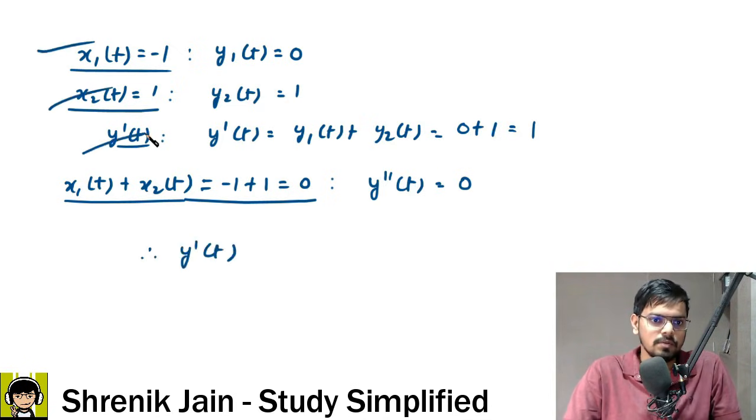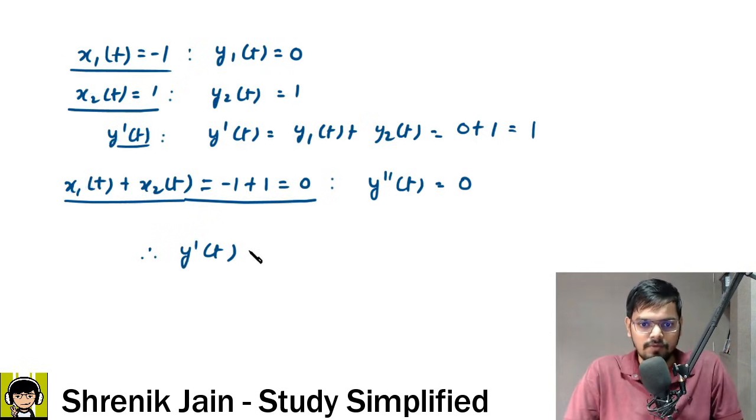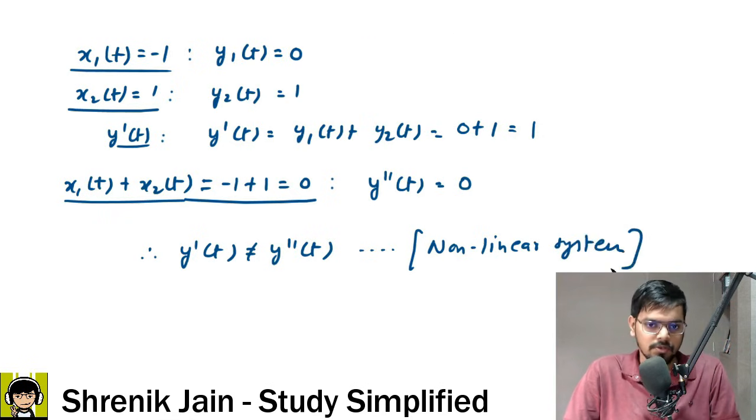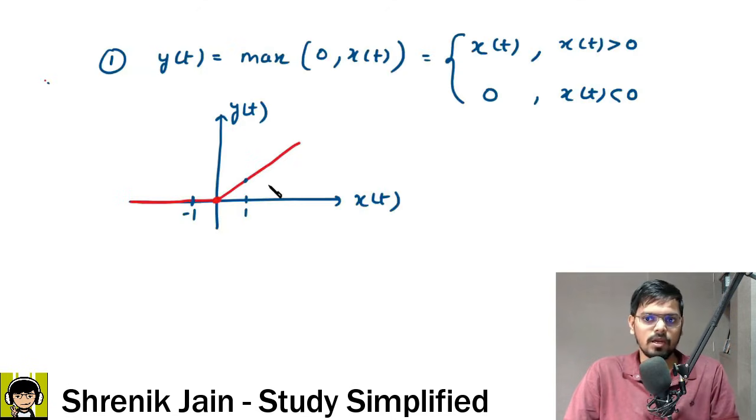First step, second step, third step, fourth step. Only a 4-step process to get the answer. If y dash of t is not equal to y double dash of t, we are clear that it is a non-linear system. Only by this you can eliminate two options. Check it out. You can say that because it is non-linear, B and C are wrong. Now what about A and D? Who is correct? The right answer is D, because it is time invariant, which is so obvious.